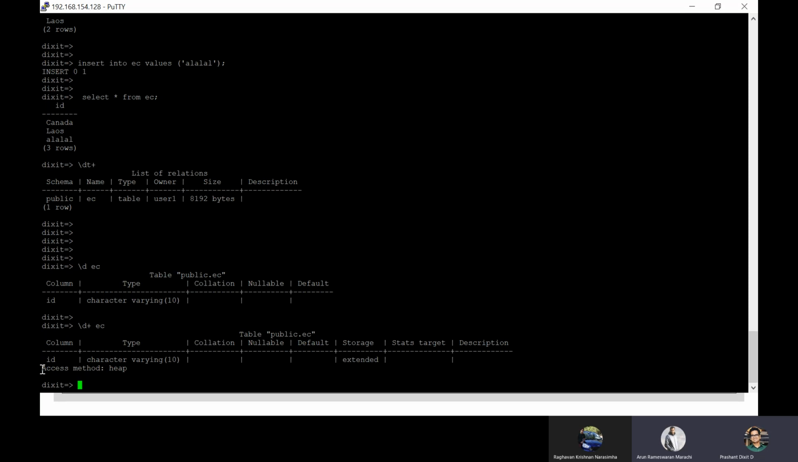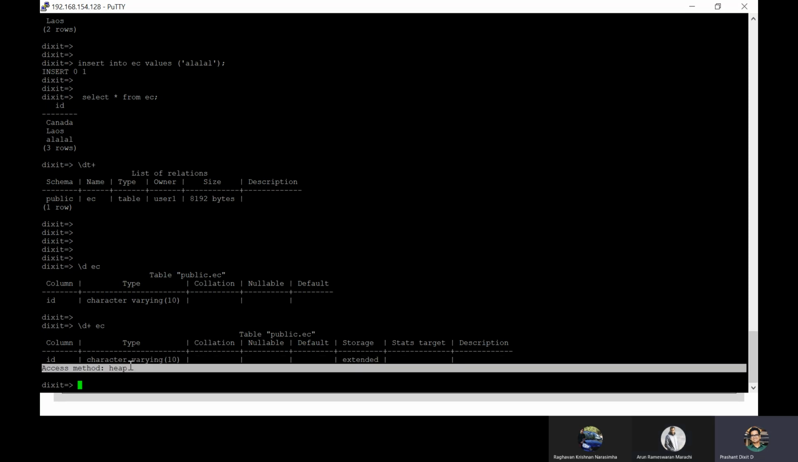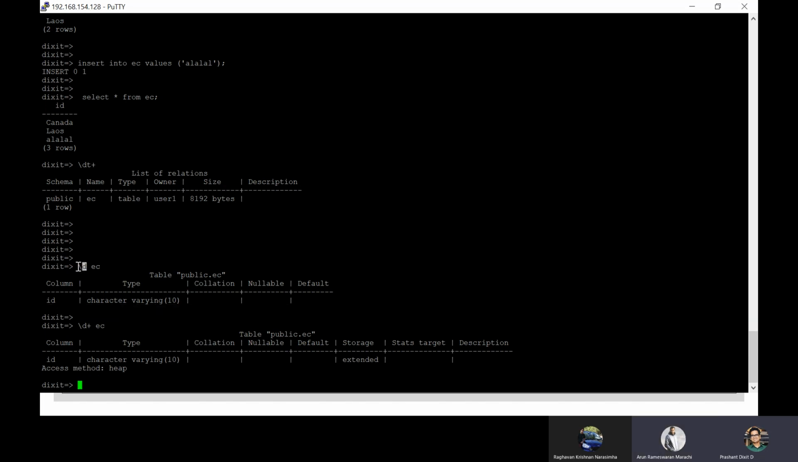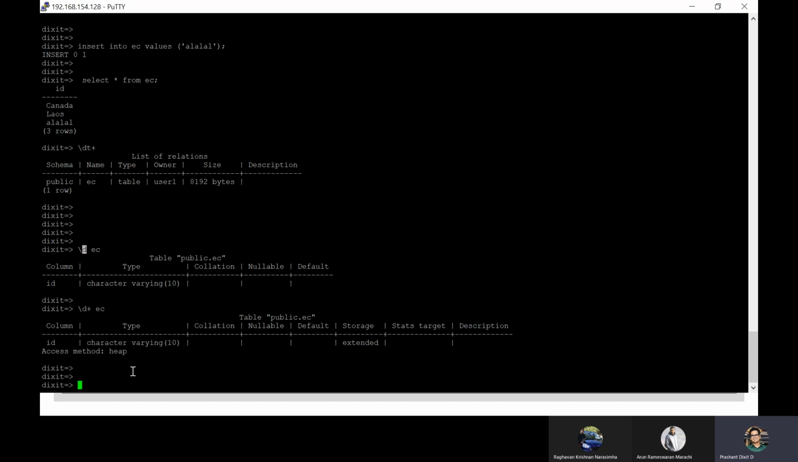Now, the last thing that we've got here after doing \d+ for EC, because these two pieces of information, access method, are not there when we did only \d. But with \d+ and the table name, we've got access method as well, along with other information. So storage, we know what it is. Access method is what?